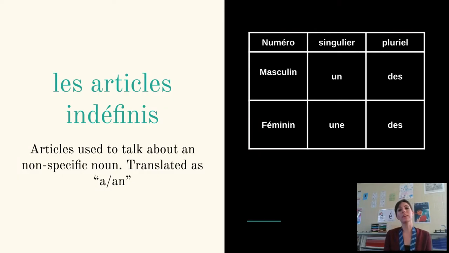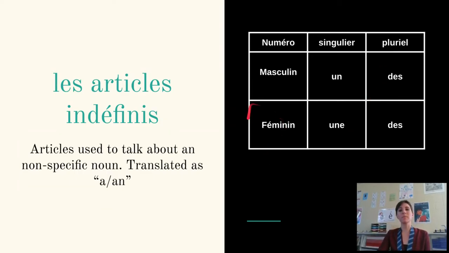Then we also have our indefinite articles, les articles indéfinis. These are used to talk about a non-specific noun or count how many nouns you have, like one of that noun. And this is translated as a or an, or when it's plural, it's some. So if we have a masculine noun that is singular, for example, bus, we would say un bus, a bus. Could be any bus, but it's a bus. If we're talking about some buses, then we would use des bus, the plural.